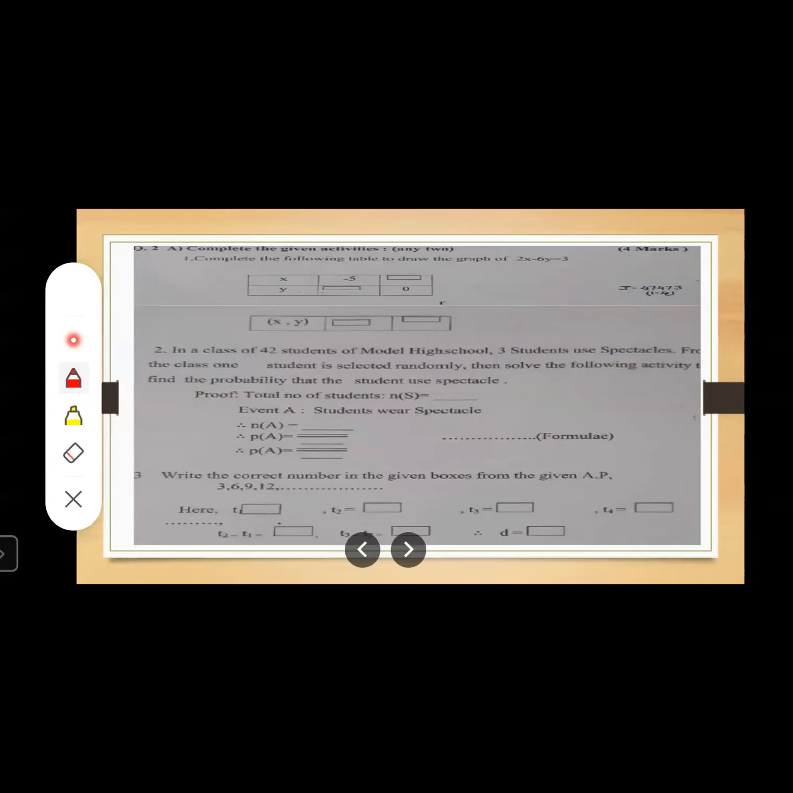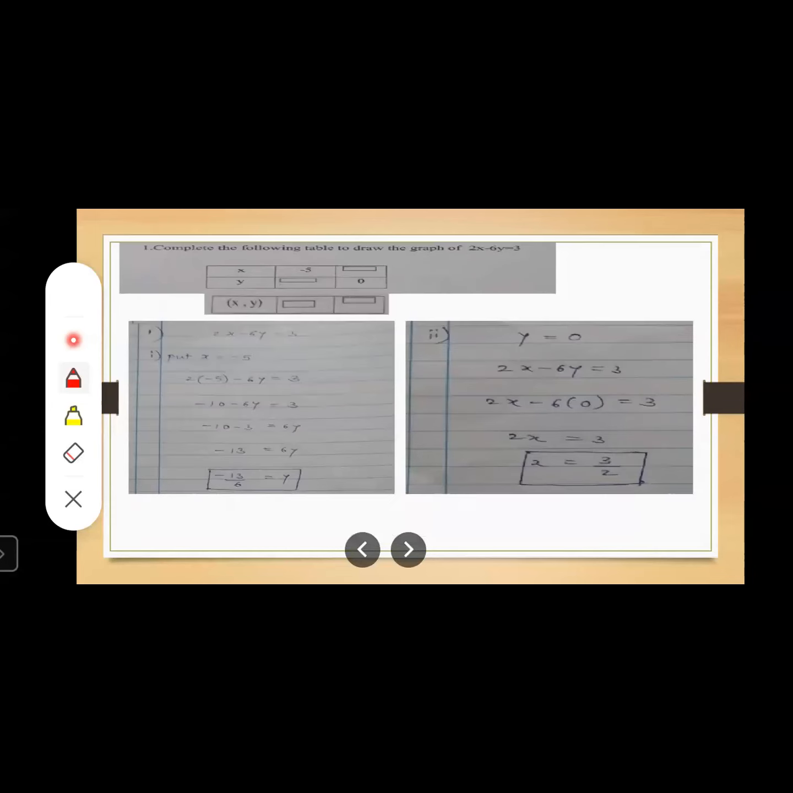Okay, now let us move to question number 2A. Here, activity-based questions are there. Complete the following table to draw the graph. This is question number 2A, first sub question, then question number 2 and question number 3. Total 3 sub questions are there, and these are activity based questions. Out of these 3 activities, you have to attempt 2 activities, and each carries 2 marks. Let us move to the next slide.